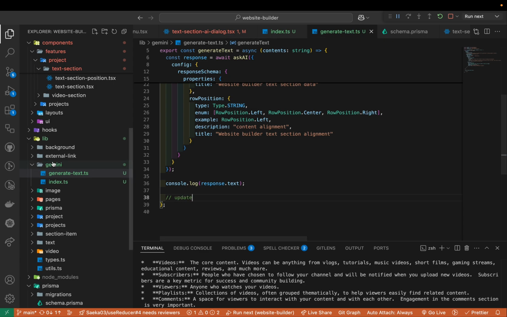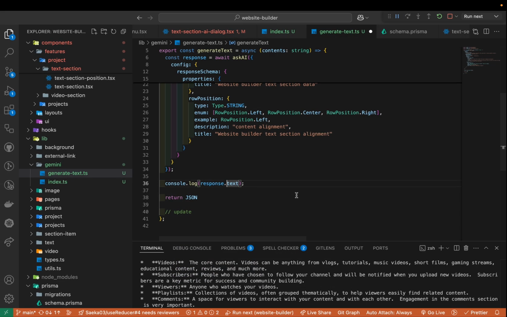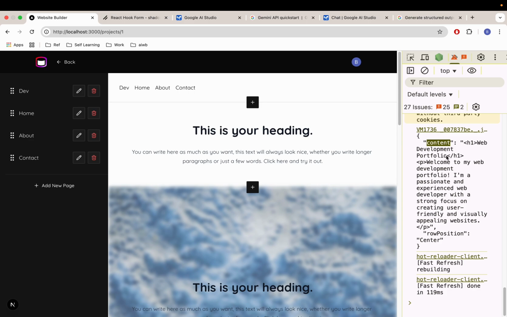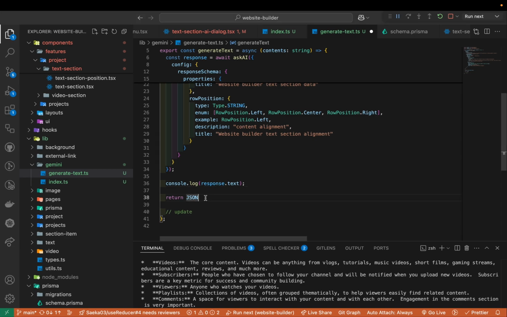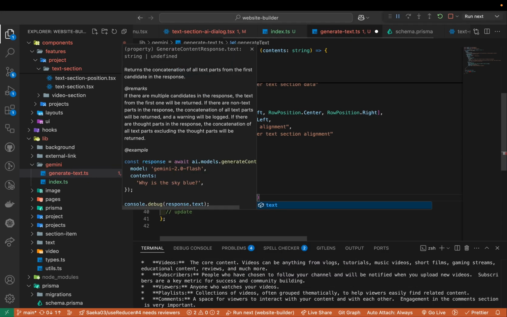But I don't want to mix logic here. I'm gonna just return the value first, okay? So here I'm gonna return. If you look at it carefully, this is not a JavaScript object. This is a JSON string, right? So we need to parse it, right? So here I'm gonna parse the response.text first.